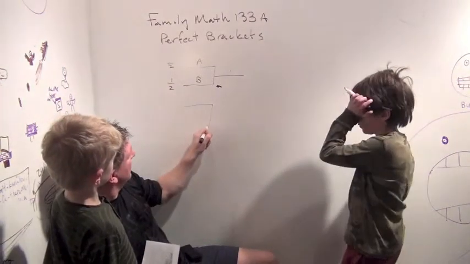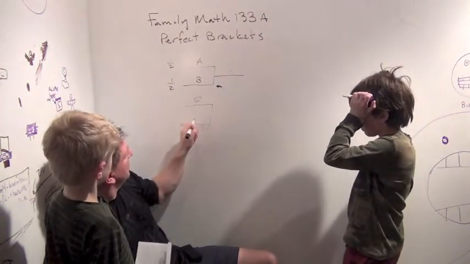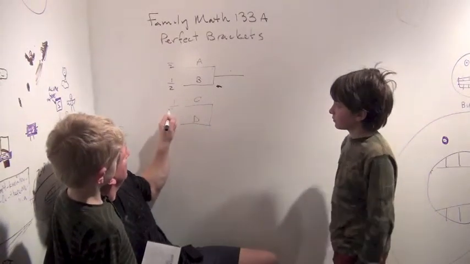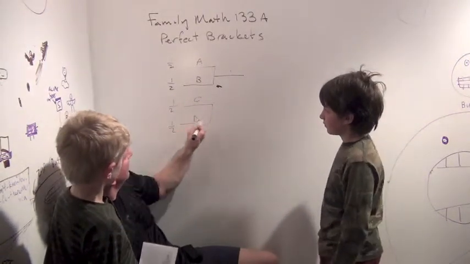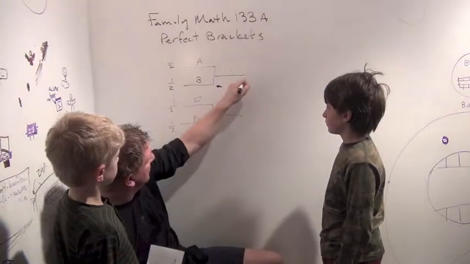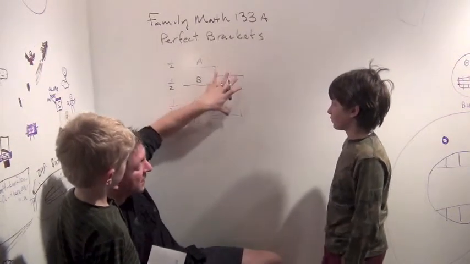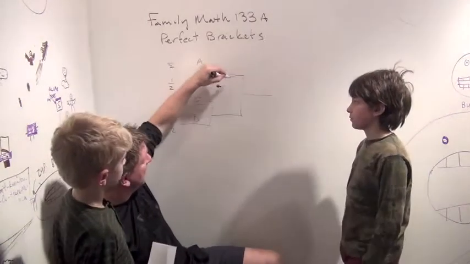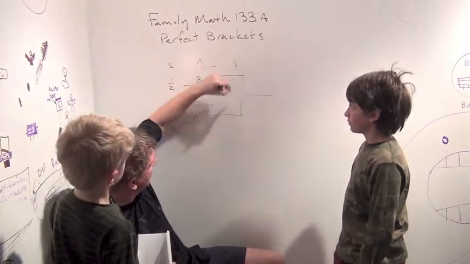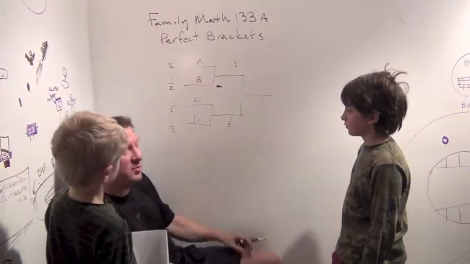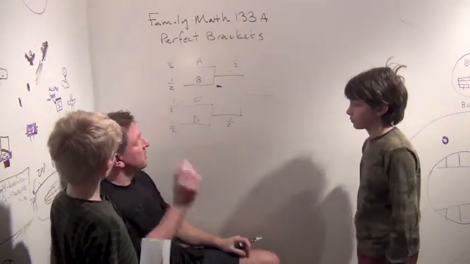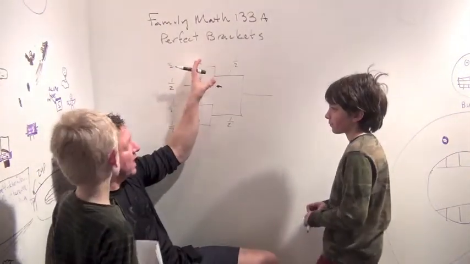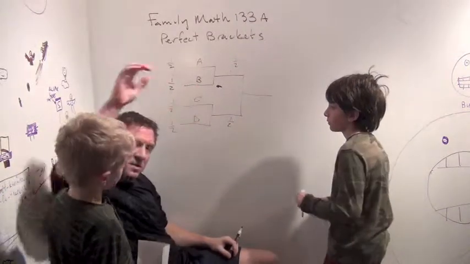But now let's make it slightly more complicated. Let's say there's also some games down here, C and D, and those are also half the time. But then the winners of these are going to advance to play here, and they're going to play a game. You can get half the time here, half the time here. Now, this is a little bit more complicated. When we just had 2 teams, it was a half. But now we have 4 teams.